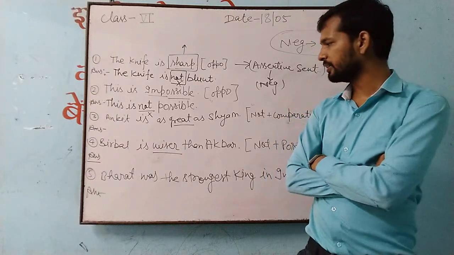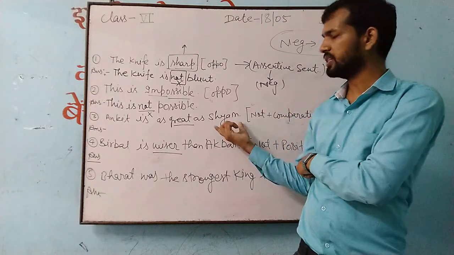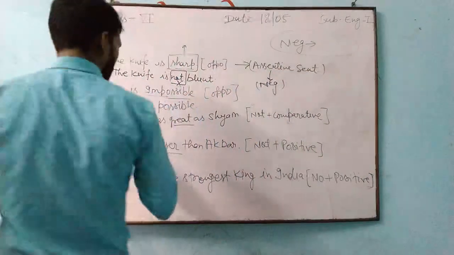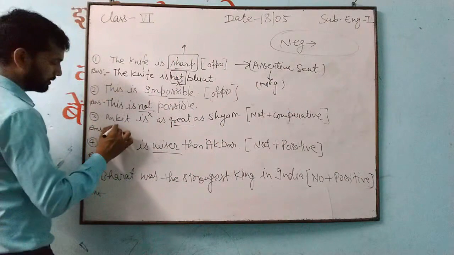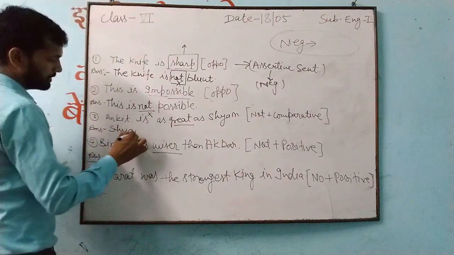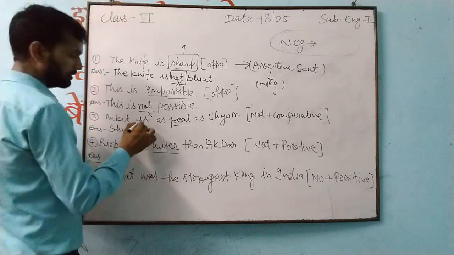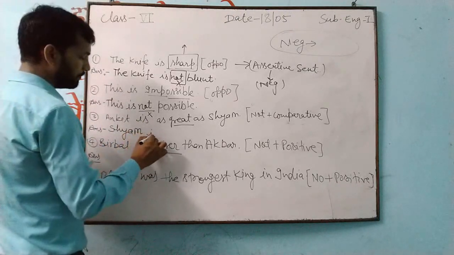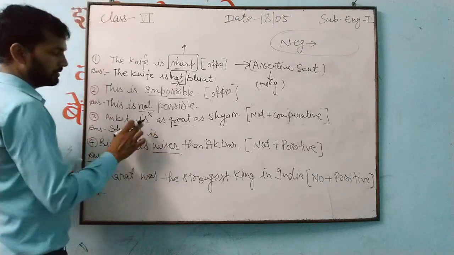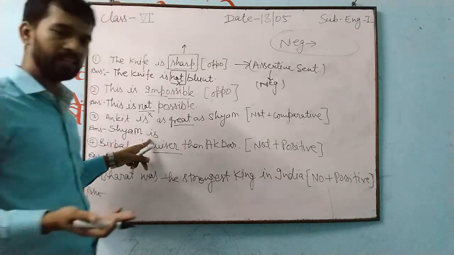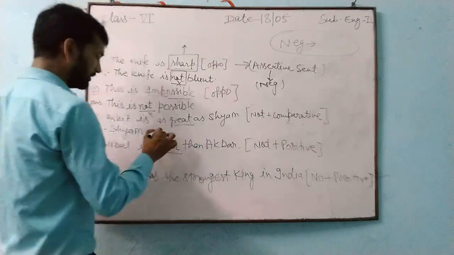For changing it, first of all we will place Shyam. Which tense is it? Present tense. So Shyam is. You know after is you have to place any negation, so not is given here.